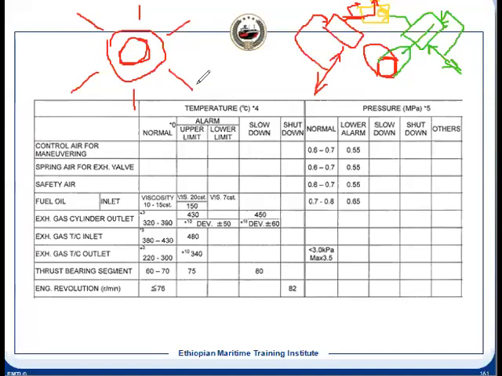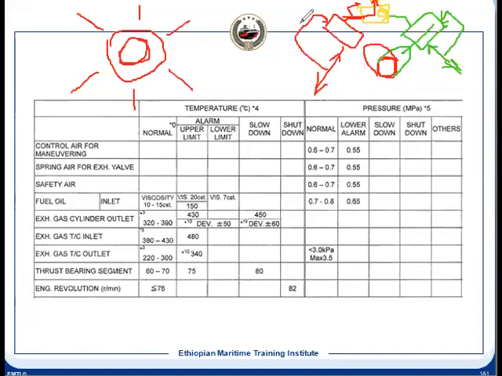This is the latest, modern B&W engine; they use this for the conventional engine. For the intelligent engine you don't need this, because it is controlled by the solenoid valve. So this is how B&W uses the distributor, changing the correct position for ahead and astern.